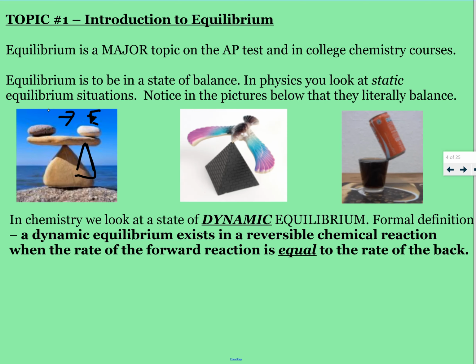So to get back into equilibrium, I might have to move some things. So if it's going to be like this, that rock's going to pull it down, so I got to move part of this rock over here. And you have to think of that as particles and stuff. And equilibrium, once again, is just a state of balance. It's a dynamic equilibrium when we talk about chemistry. And what does that mean? That means that things are moving from one side to the other always, but if you're at equilibrium, the rate at which things go to the left is equal to the rate of things going to the right, and so it doesn't fall out of balance.